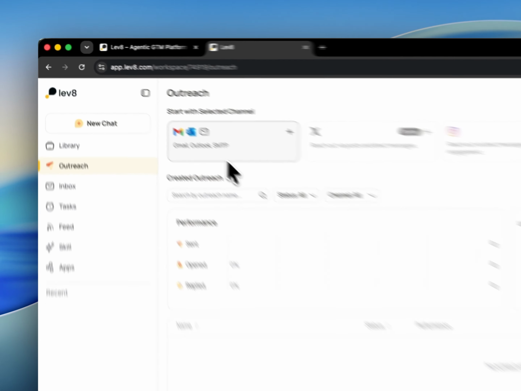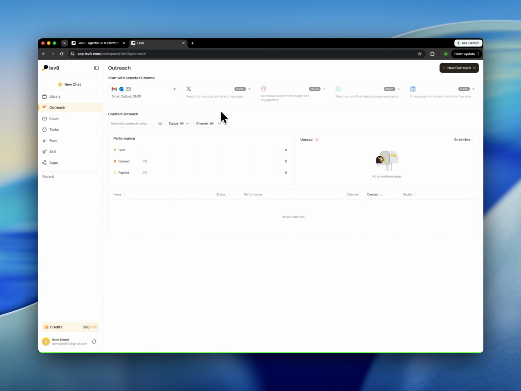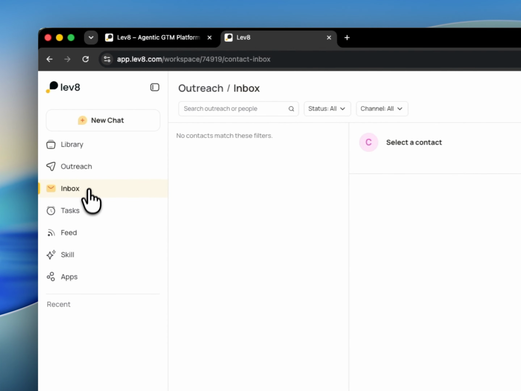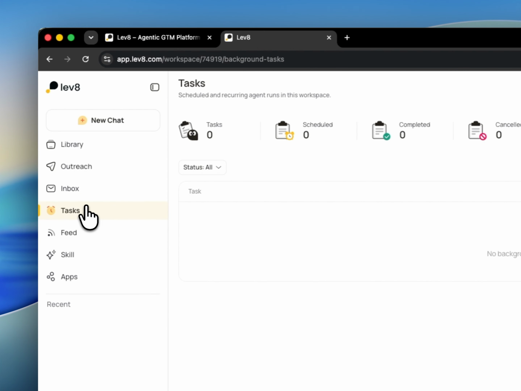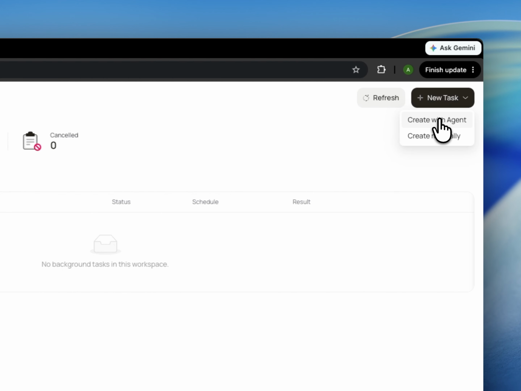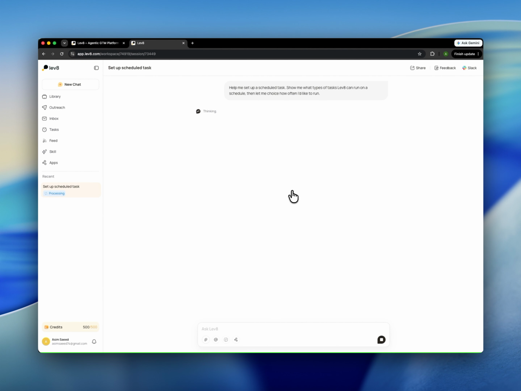If you connect your Gmail and go through those steps, it will proceed with outreach email. You can configure your company email and all those stuff. And this is the inbox, which is where you can create tasks, I believe. I'm not sure. Create with an agent. If you click on create with agent, help me set up a scheduled task, show me what types of tasks it can run on a schedule, then let me choose how often I would like.